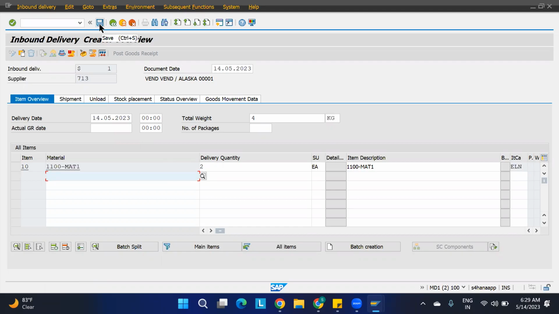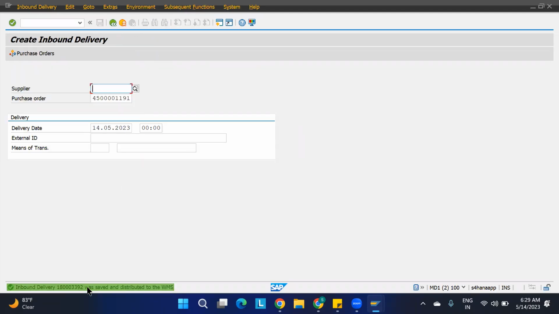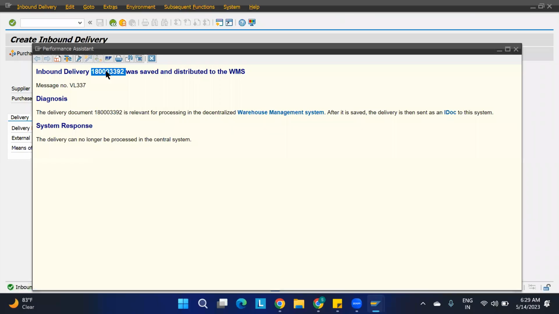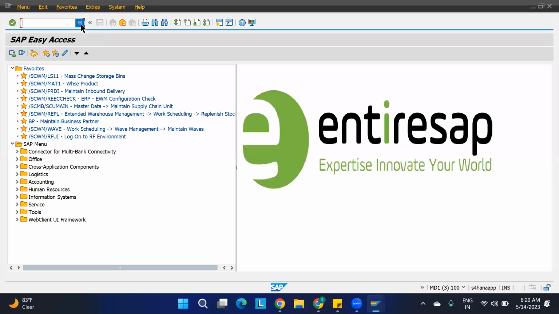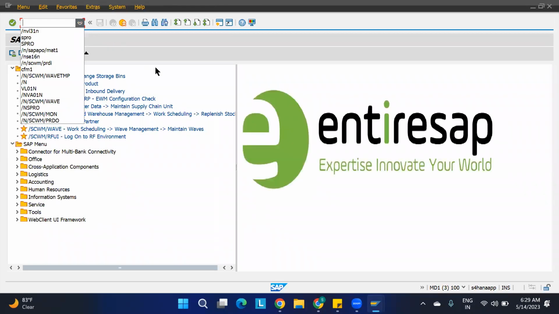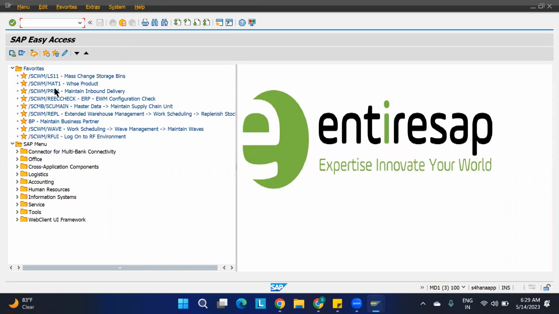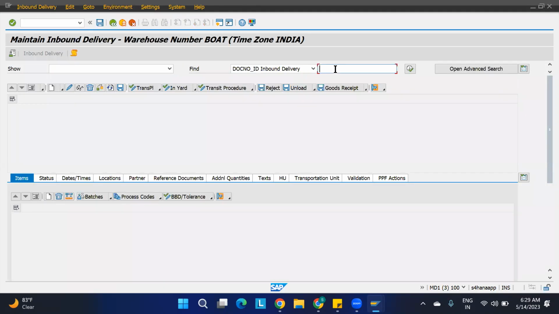So this is the inbound delivery which I got. Copy this. If you remember, you have seen that while changing the bin, it was saying it is not possible like that. You have to use the exception code, then only it is possible. It was saying earlier, if you remember.